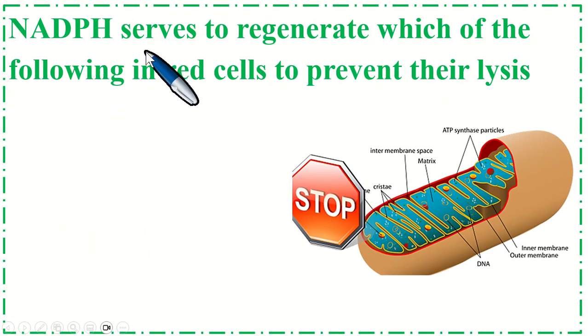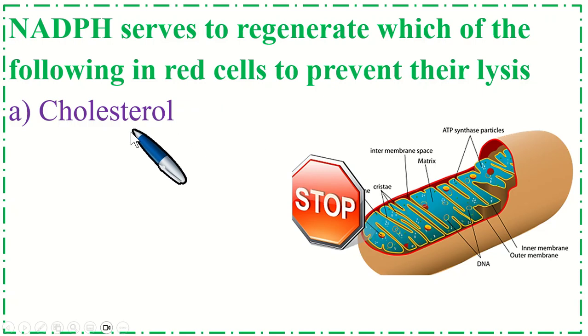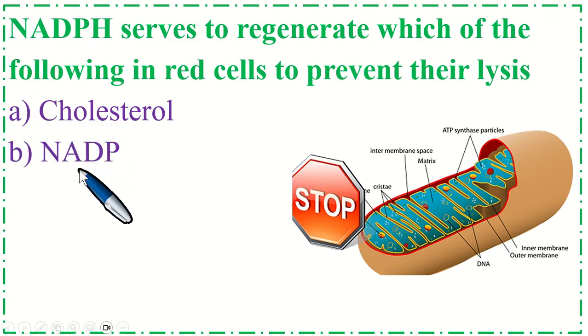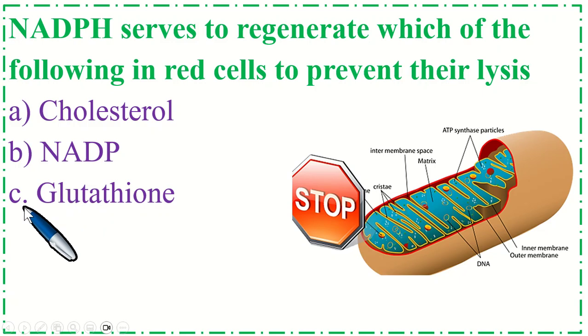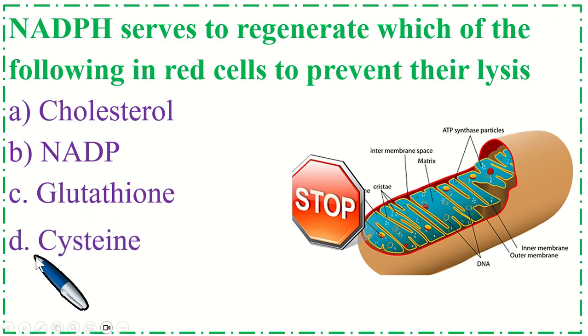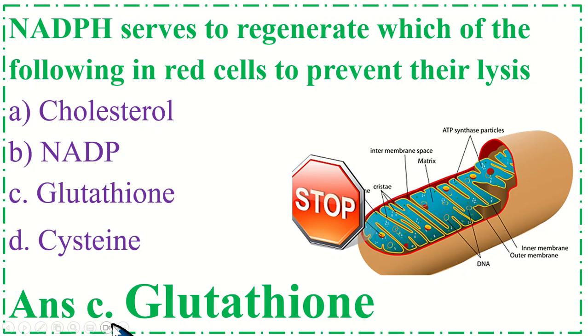NADPH serves to regenerate which of the following in red cells to prevent their lysis? Option A cholesterol, B NADP, C glutathione, option D cysteine. Correct option is C glutathione.